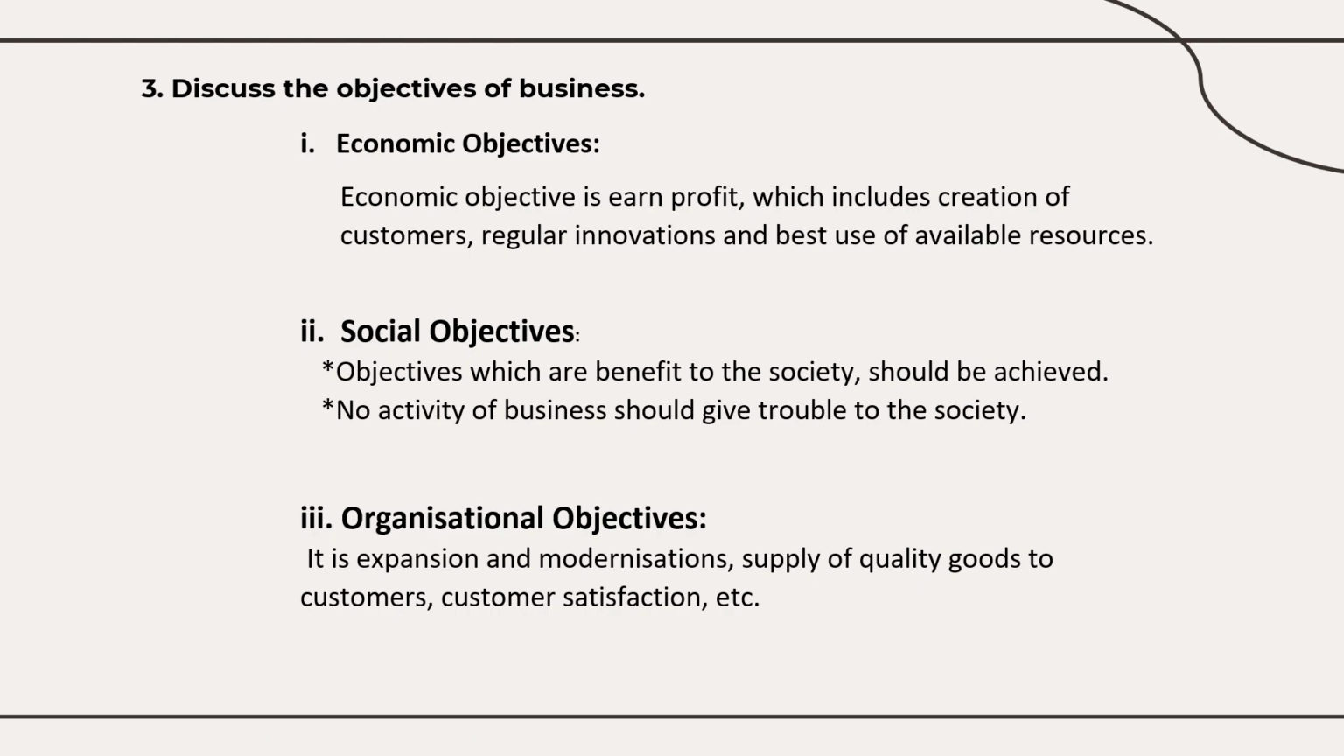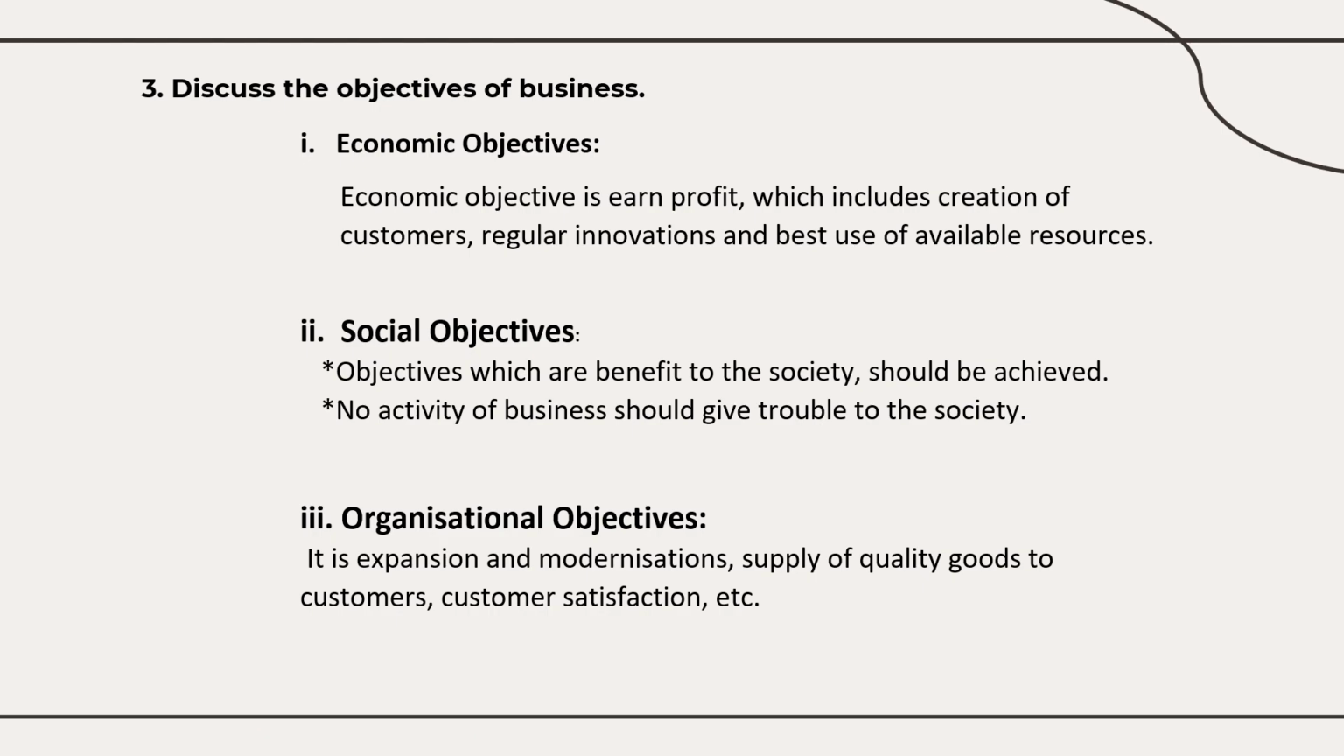And next is social, which always represents society. The main aim of business is not only to make profit, but it should also aim to fulfill the requirements of the society. Now you have to supply the goods, and you should not cause any trouble to the society. So that should also be one of the objectives of business. Social objective is you have to give benefit to the society, and you should not give any trouble to the society.